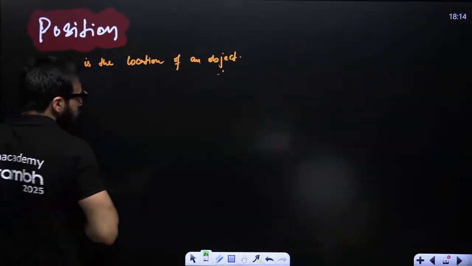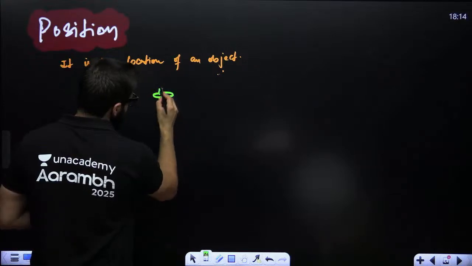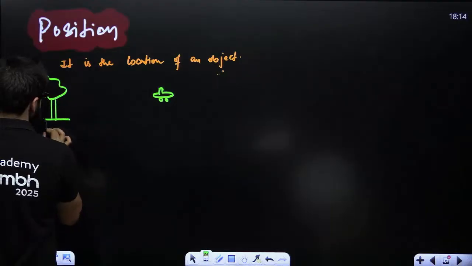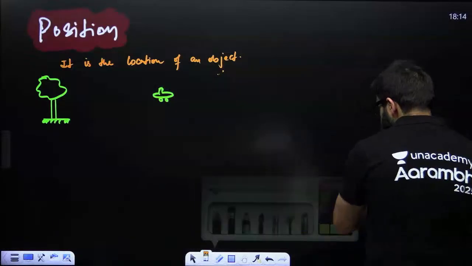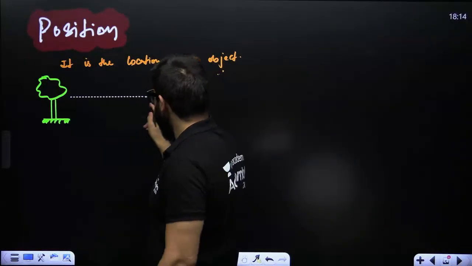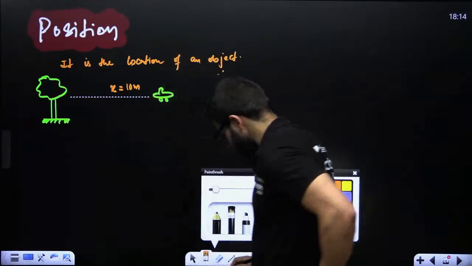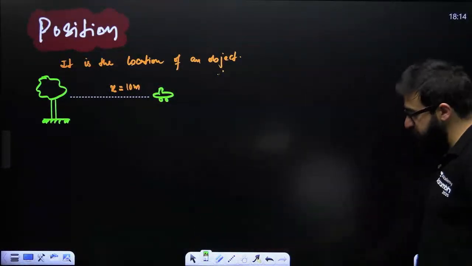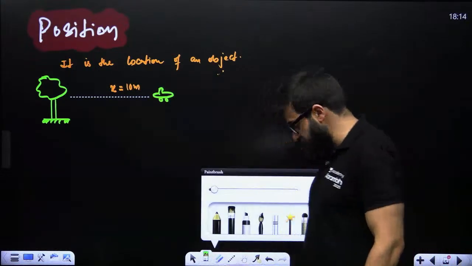Like if I say this is the car over here, and this is the tree. Sir, can we consider this tree as a frame of reference? Yes, we can consider. Now, if I say, with respect to the tree, this car is at x is equal to 10 meters. With respect to the tree, the car is at x is equal to 10 meters.